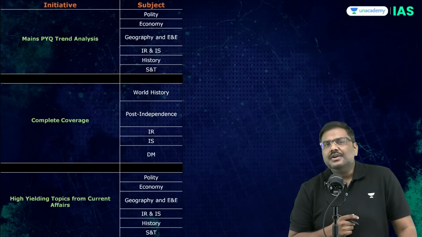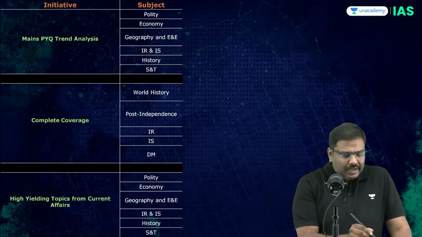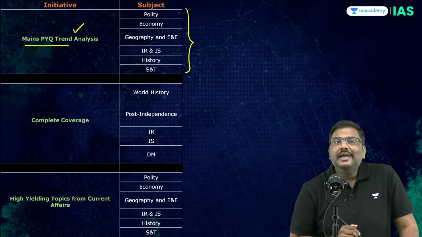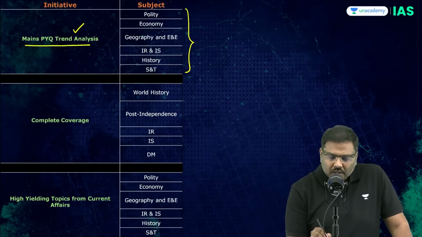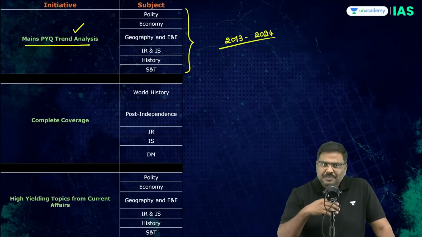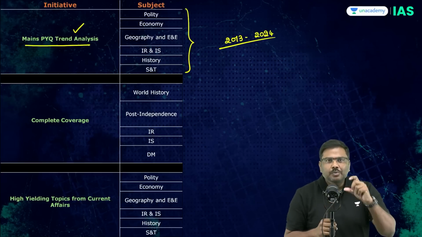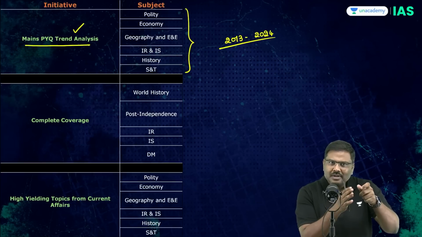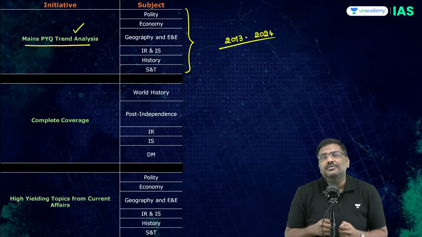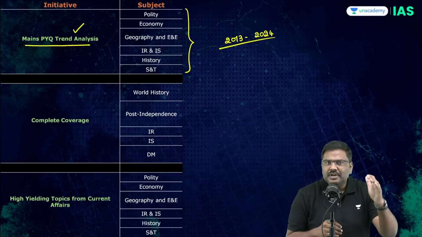Now, before I take up the discussion, the Conquer Mains 2025 will be conducted under three phases. In the phase one, subject wise faculties will be taking up the PYQ trend analysis. Here we are going to cover the question papers from 2013 to 2024. And in this particular trend analysis, you will understand what are the important chapters. Should you be reading all the chapters at the same time, preparing for prelims as well as the mains? Which chapters carry more weightage for the mains examination? What kind of questions have been asked in the mains examination from different areas?